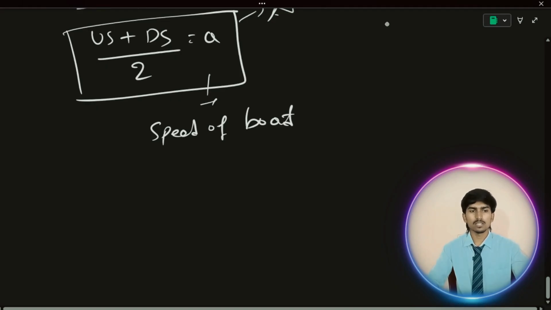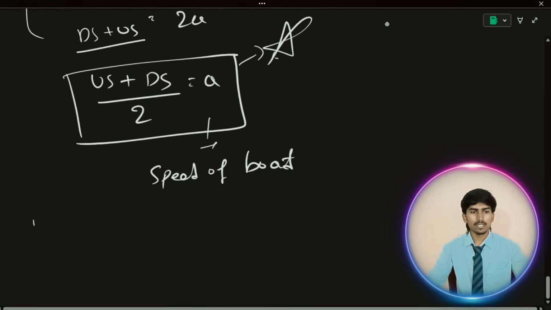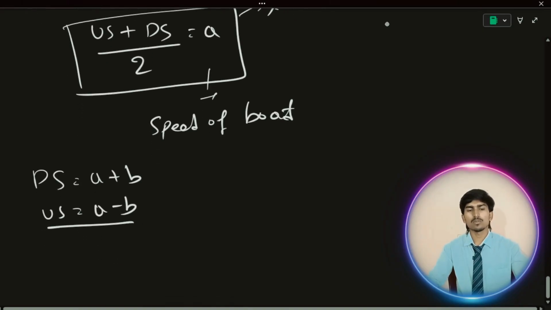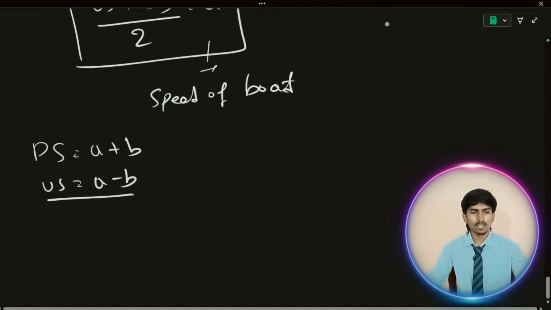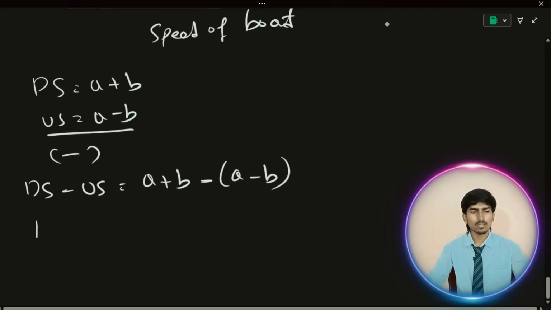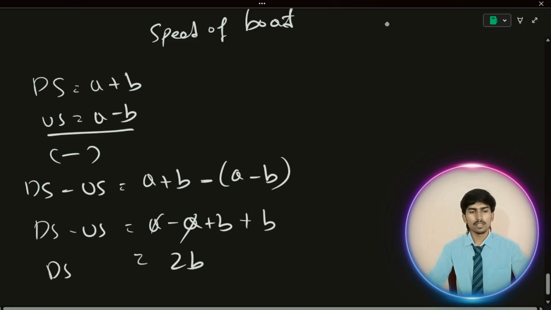Okay, how can we find the speed of the water? Same thing, you just take those two equations. I'm going to write them again: downstream is equal to a plus b, upstream is equal to a minus b. Speed of water we considered as b. So how can we find b? We just subtract these two equations. DS minus US is equal to a plus b minus (a minus b). Downstream minus upstream is equal to a minus a plus b plus b. Okay, that gives 2b.